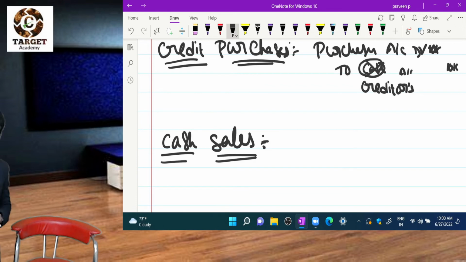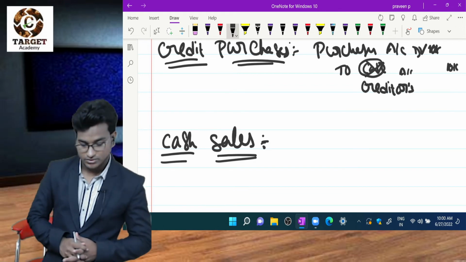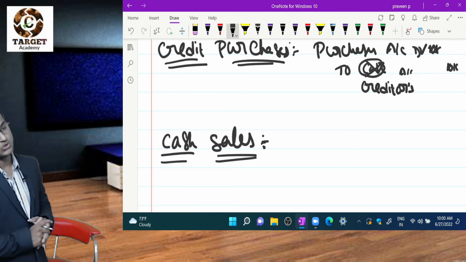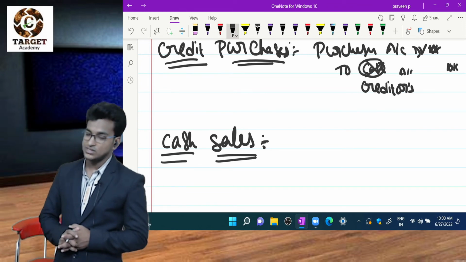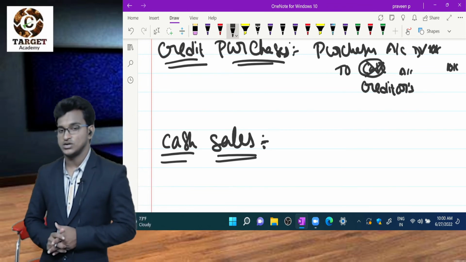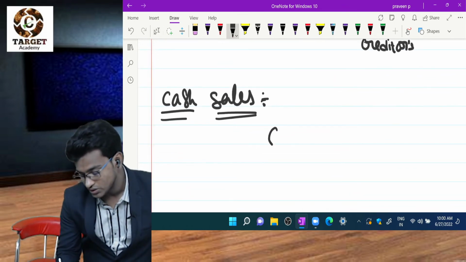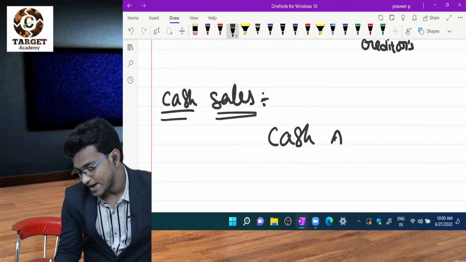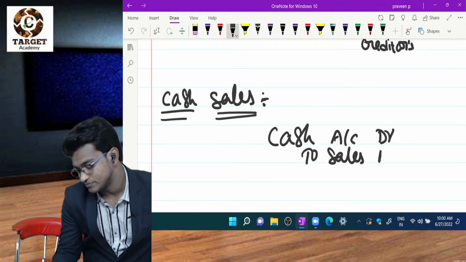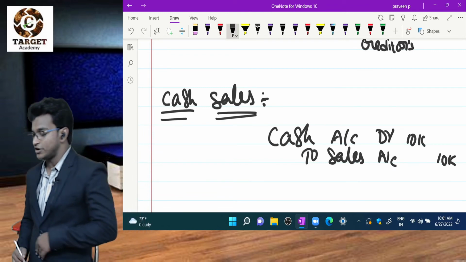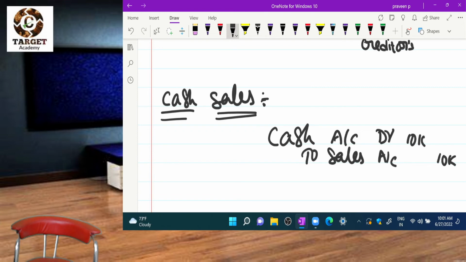What is the journal entry for cash sales? Tell me, what is happening there? We are selling the goods and cash is coming into the organization. What is the entry? Debit what comes in. So I have to debit cash, and what is going out? Goods is going out. So what is the journal entry? Cash account debtor to sales account, 10,000. That is the journal entry for cash sales.